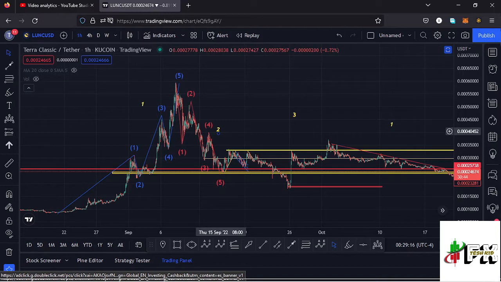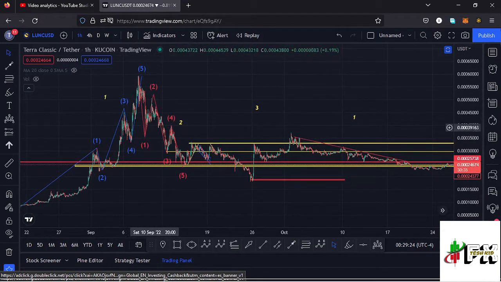And I believe that is what we are seeing over here, making our low for that second wave at around the $0.000018 mark. And after seeing the formation of a higher Elliot wave count 2, whatever we expect to play out next is the formation of a higher Elliot wave count 3, and I believe that is what is playing out here on the LUNAC chart. And since a wave 3 is an impulsive wave, we also expect to see fractal waves in formation within that third wave to the upper side.